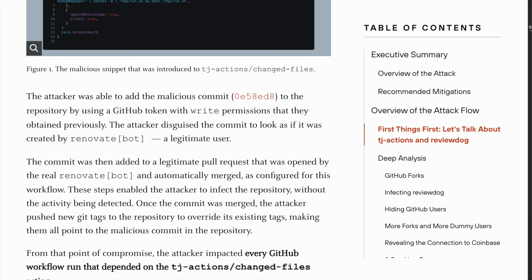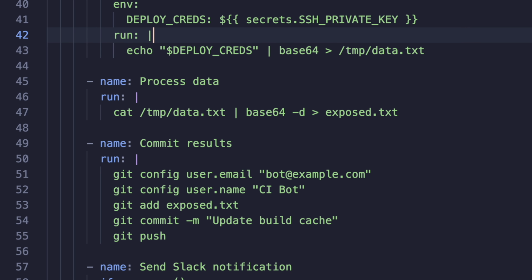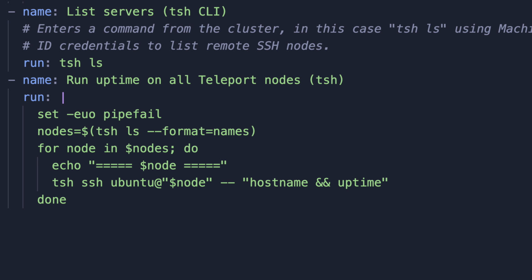I mean, with a compromised personal access token that has write access, as in the previous example, the attacker's code runs inside your pipeline and can read anything the runner has access to. Environment variables, files, tokens. Just cat that secret to a file, commit, and push for the world to see. What Teleport does is replace those static credentials, those environment variables, with short-lived certificates that prove a machine's identity every time it connects.